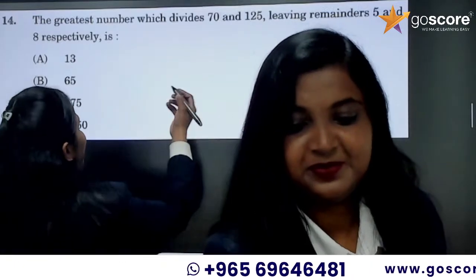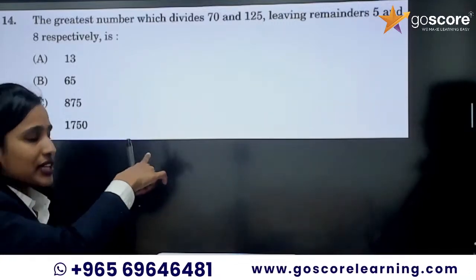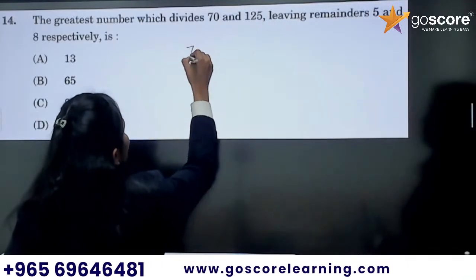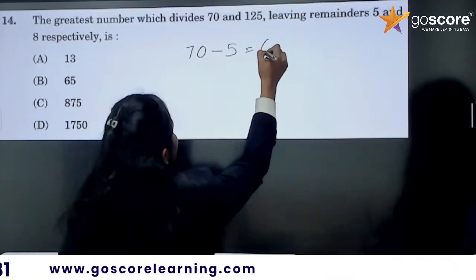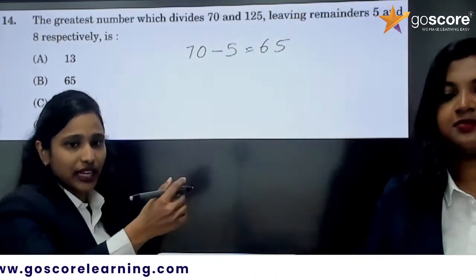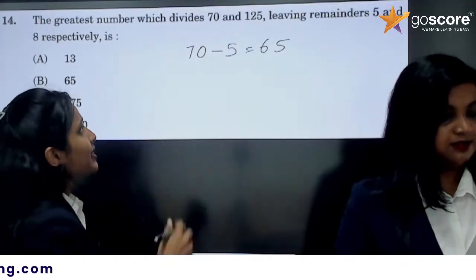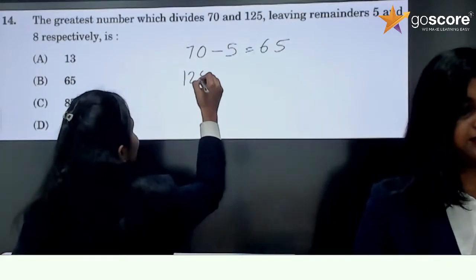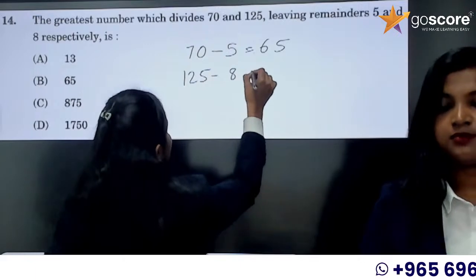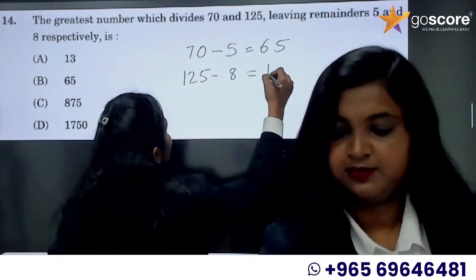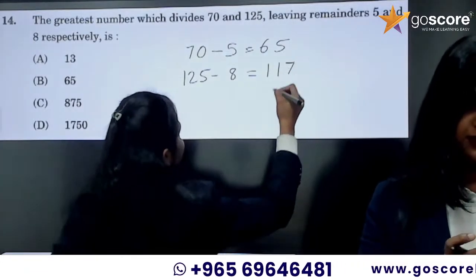So we are going to find a number which will leave a remainder 5 when divided into 70. So the number we are going to take is 70 minus 5, that is 65. It is leaving a remainder 5, so we need to subtract that. Then 125 is leaving a remainder 8, so 125 minus 8 is equal to 117, right? Yes, 117.